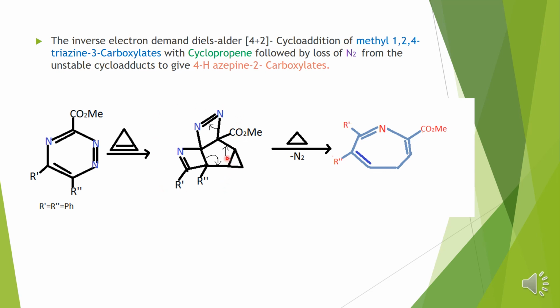Once it is formed, again there is an electrocyclic ring opening. Once this bond shifts over here and then this bond will cleave out the nitrogen atom upon heating. This will shift over here, this will shift and then this will get cleaved out, resulting in the azepine structure, azepine dicarboxylate.